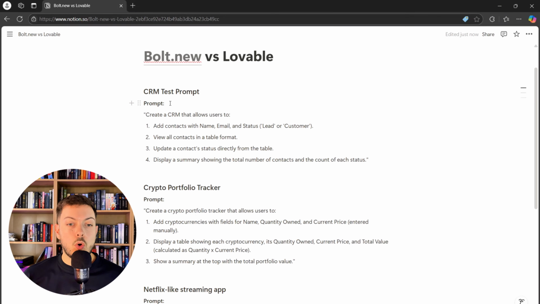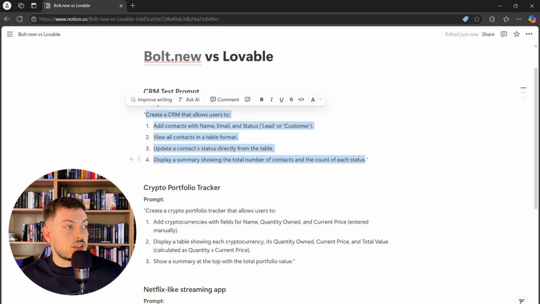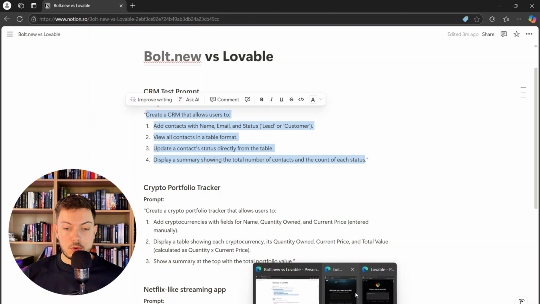Alrighty, so first what we're going to do is the CRM test prompt. So I'm going to copy the prompt over here, which is basically creating a CRM that allows us to add contacts with name and surname and email address, put them as lead or customer, so categorize them, view all those contacts in a table format, and then be able to update that contact status directly from the table, and then basically have a little summary of the total number of contacts and the count of each status, how many leads versus how many customers. Alrighty, so let's copy that and let's go over here.